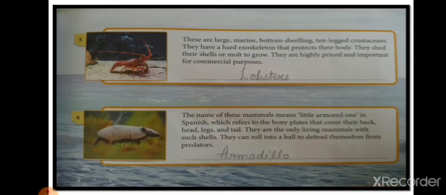Next, the fifth one. These are large marine bottom-dwelling animals. That means under the water. Okay, they live basically under the bottom of the oceans or rivers. 10-legged crustaceans. They have 10 legs. They have a hard exoskeleton. What is the meaning of exoskeleton? The outer body. Okay, the outer part of these animals is very hard, which protects their body. Okay, they shed their shells or molt to grow. Shed means गिरा देते, खत्म कर देते. Okay, to grow, बढ़ने के लिए.